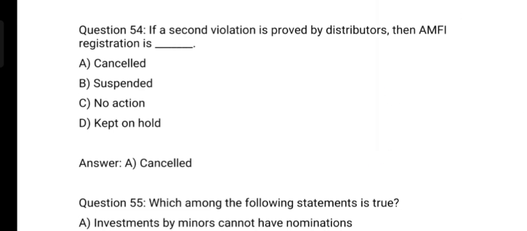Next question. If a second violation is proved against a distributor, then AMFI registration is dash. Option A cancelled, option B suspended, option C no action, option D kept on hold. And the answer is option A cancelled.